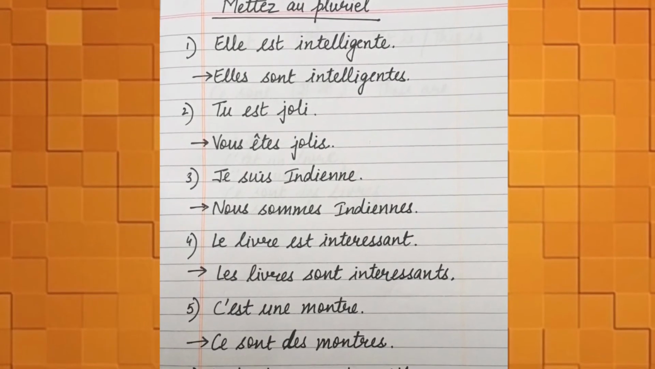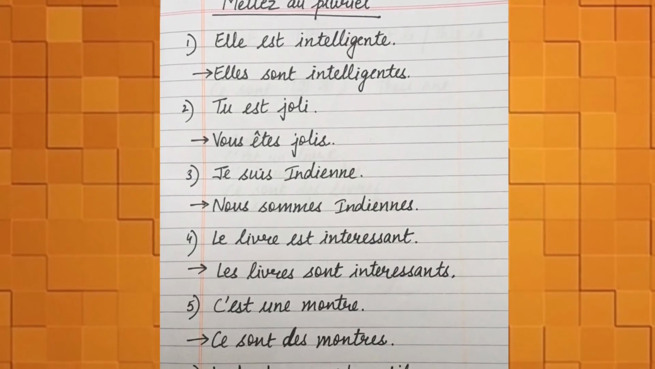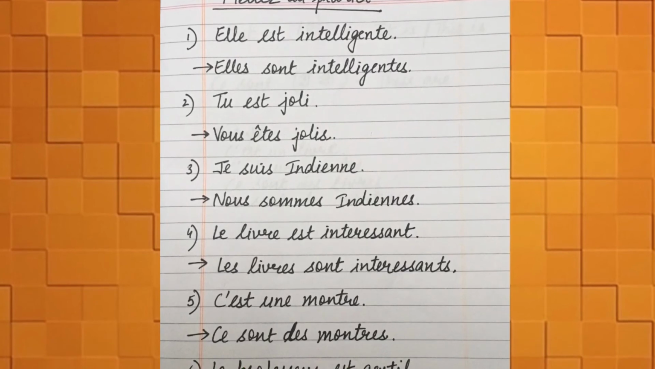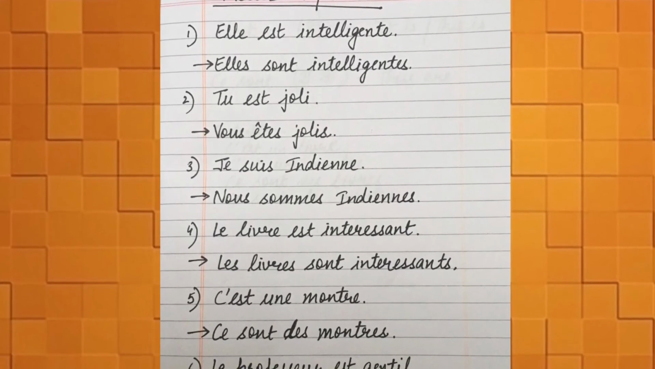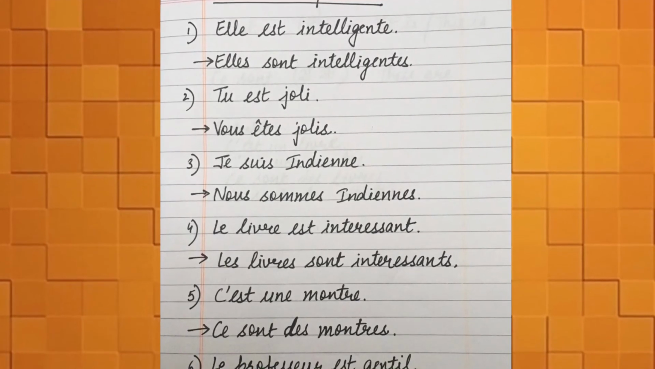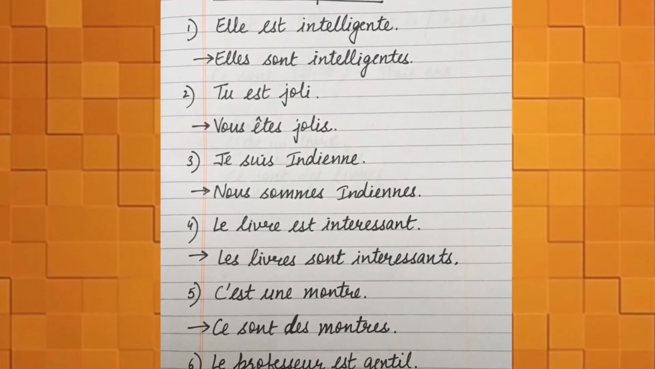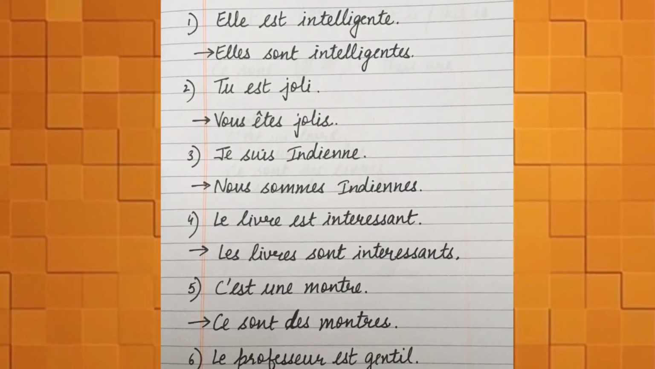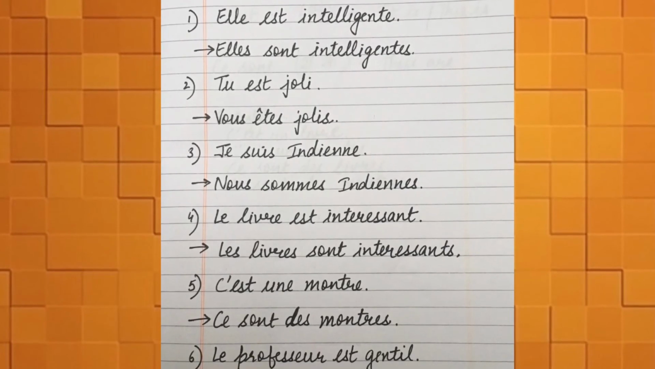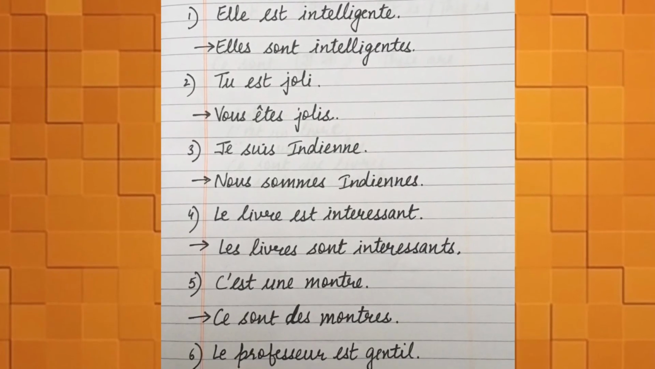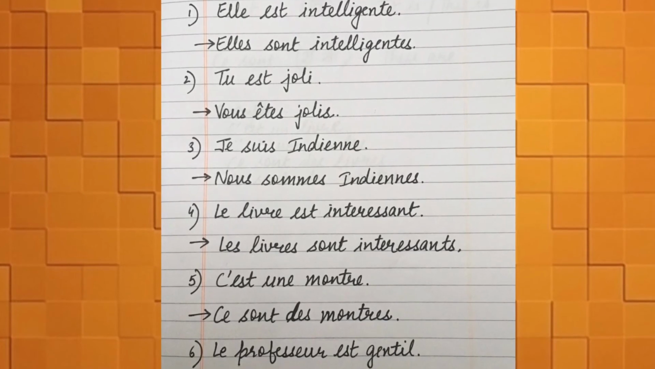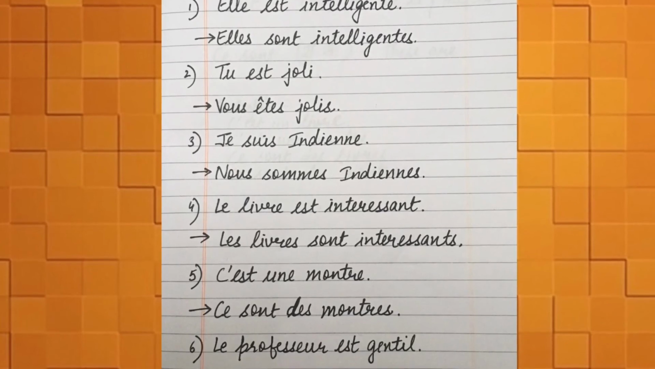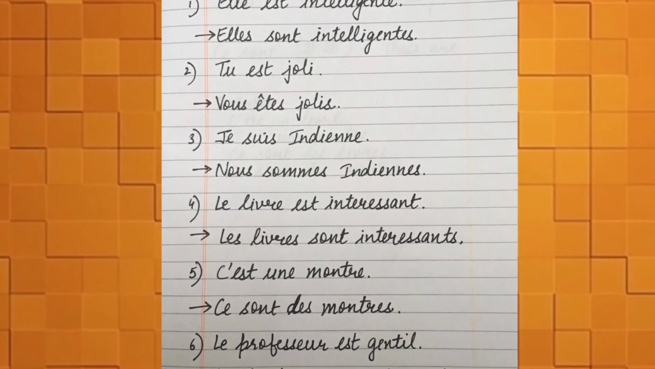Next is tu es jolie, means you are pretty. Now we are saying this to one person and there is no e after joli, so that means this is for a boy. Now to change it into plural form, we will say vous êtes jolis. Tu changes into vous in the plural form and es will become êtes, vous êtes and then joli with an s. Vous êtes jolis.